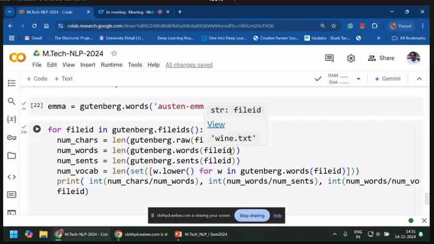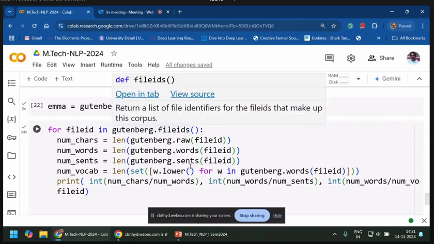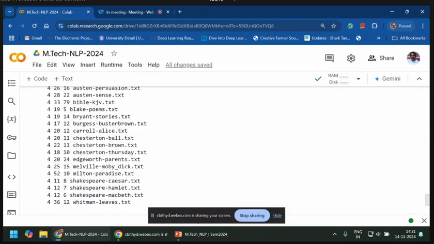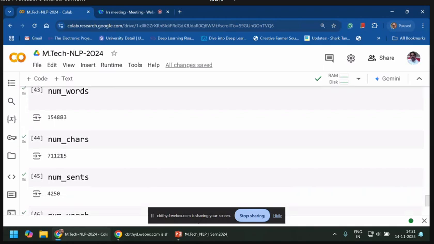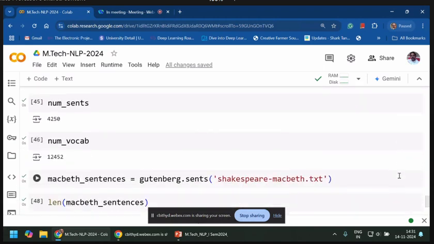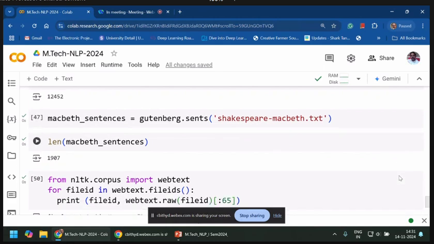That means for each file ID in these Gutenberg files, you are gathering all the values. It is 19 lakhs something, 1,54,880. Like this, the number of characters is 7 lakhs, and the number of sentences and the vocabulary.